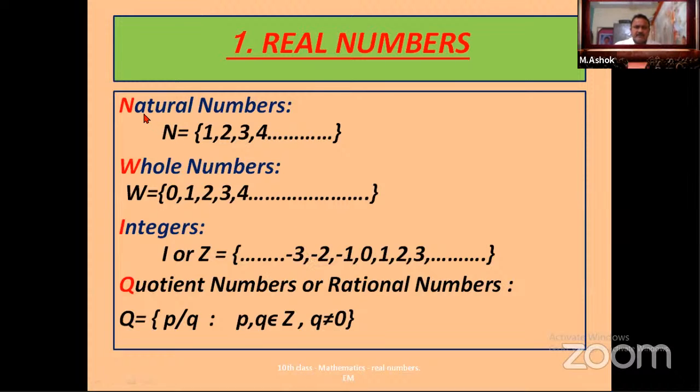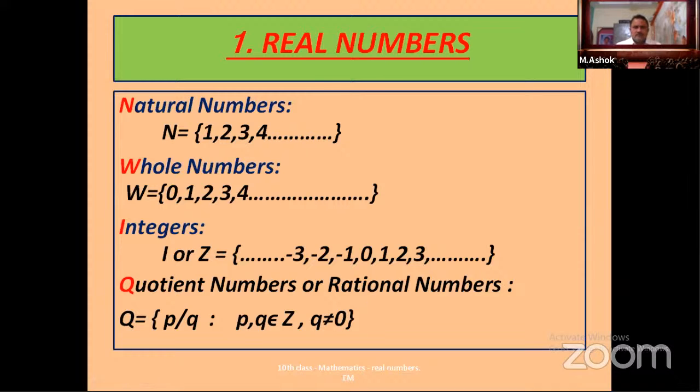So N is a subset of W, W is a subset of I and I is a subset of Q. All the numbers in these three number systems will be in this number system. Out of all these four number systems, rational numbers is the biggest one.